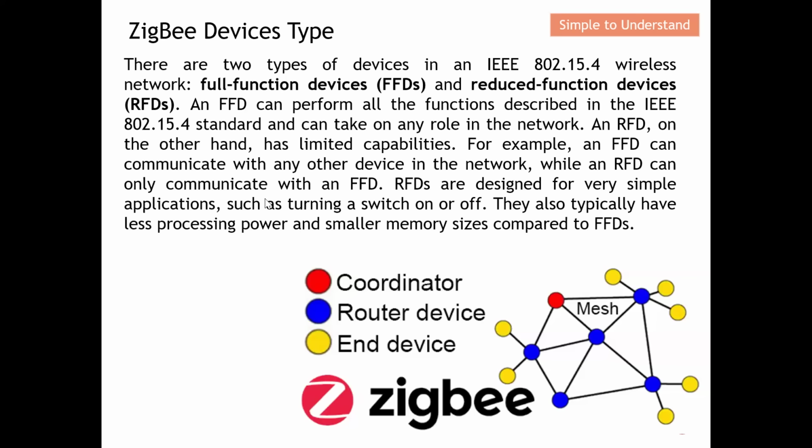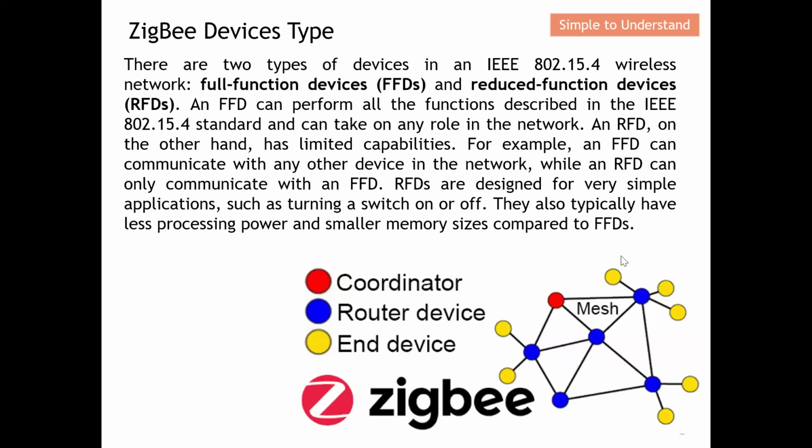So therefore, reduced function devices are designed for very simple applications, such as turning a switch on or off. They also typically have lesser processing power and smaller memory size as compared to the full function device, which I will explain in the ZigBee architecture. But over here, you can see that there are actually two types of device. Full function devices can be configured as coordinator, as router, and also as end device, while the reduced function device can only be configured as end device because they have limited features. Because of this, they have lesser processing power, which means the cost is more attractive, and also smaller memory size.